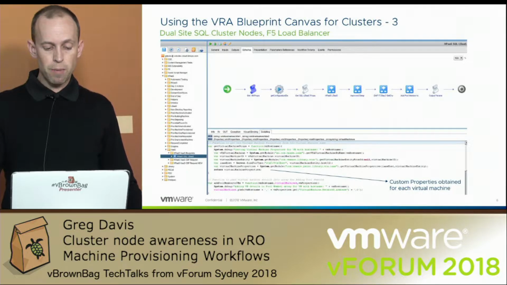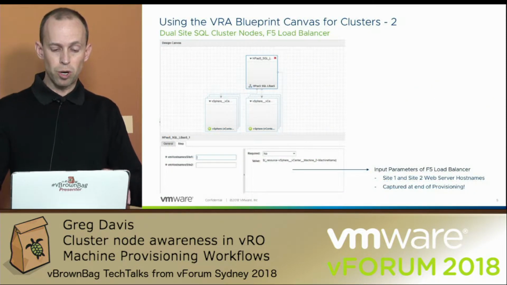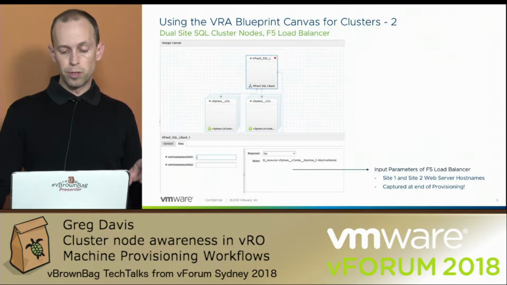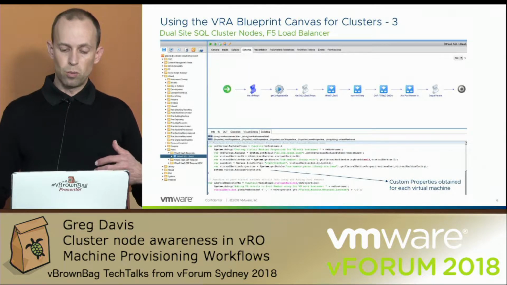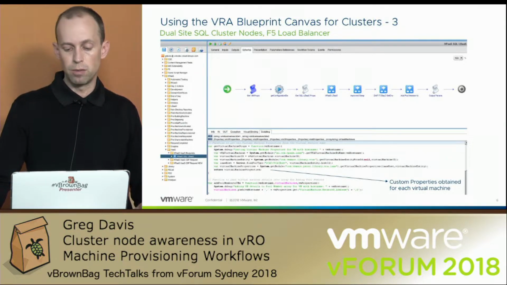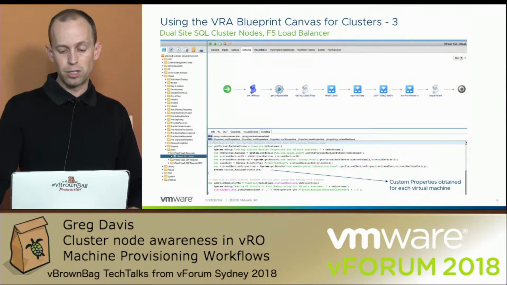So just stepping back to the previous slide, I don't really need to bind any other custom properties into my virtual machine, into my XAS blueprint. I can get them all in my vRO workflow. So if I need to extend my XAS workflow capability in the future to get more information from those virtual machines for load balancing and so on, I can just extend the capabilities of my workflow. I don't need to touch my composite blueprint.